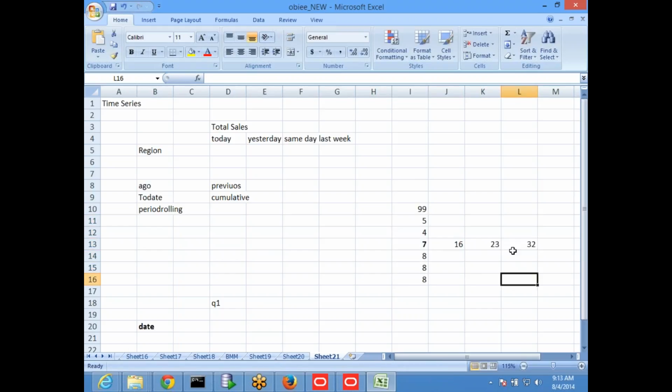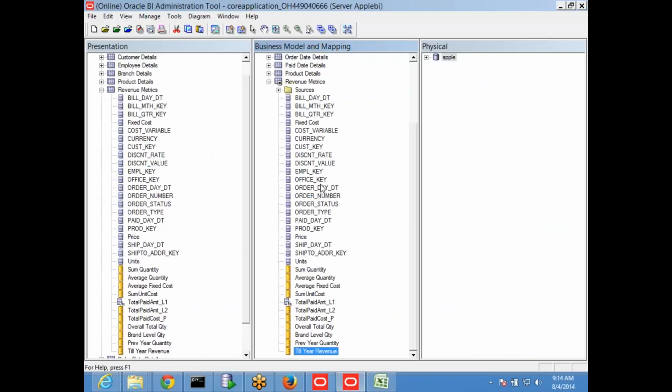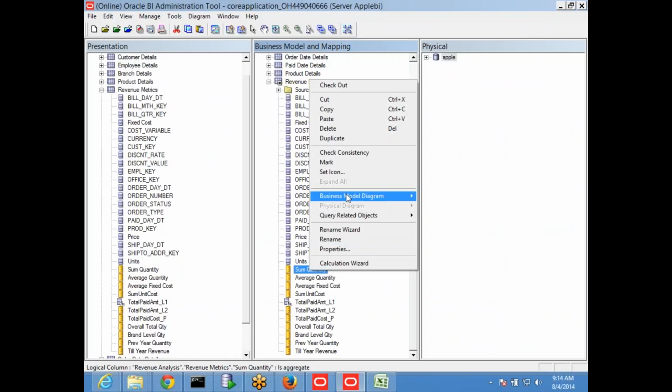You may choose anything. The cumulative sum, the ToDate function, will only take previous. But you may want to do something else also, like future. This is newly introduced in version 11, and it does not depend on the dates. It is based on the records: previous record sum, future record sum, or previous and future sum. All that put together you can do. So this is one, or this is one, or you want this one. You can choose anything using period rolling. I'll just duplicate this one.